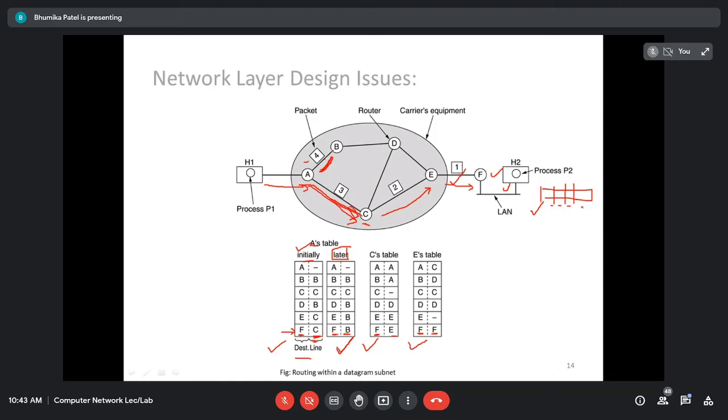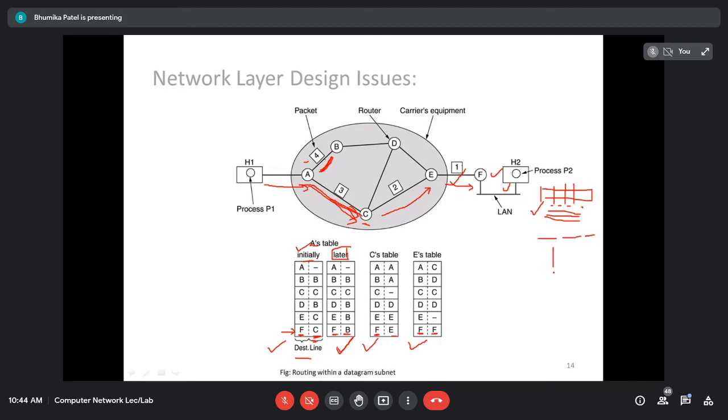It is also possible that packet number 4 is delivered before packet number 1, if you are using the connectionless network, because it may be possible that this path is not giving congestion. Packet number 4 will be delivered first, right? Similarly, sometimes it's possible that packet number 1 is delivered first. So in connectionless, the order will not remain the same, but the destination host has to finally arrange them, because every packet is going to have some sequence number.